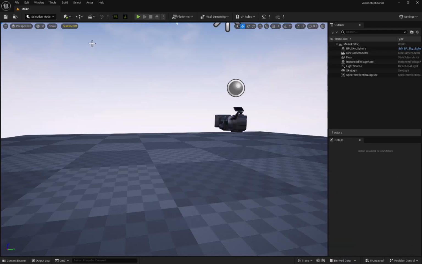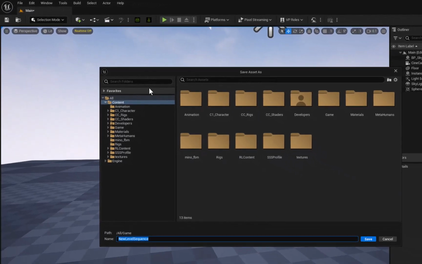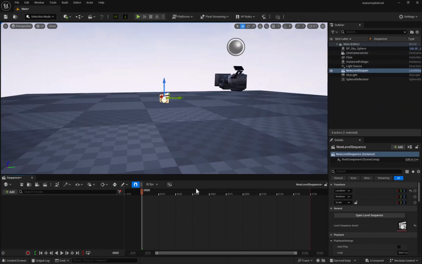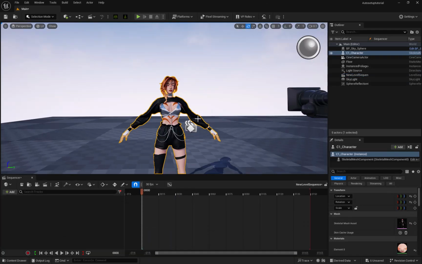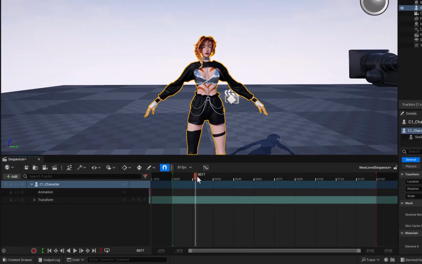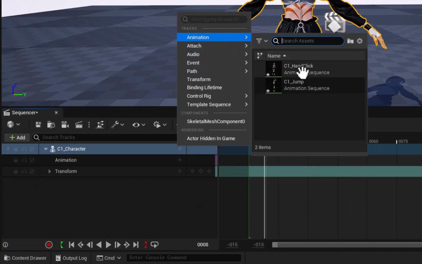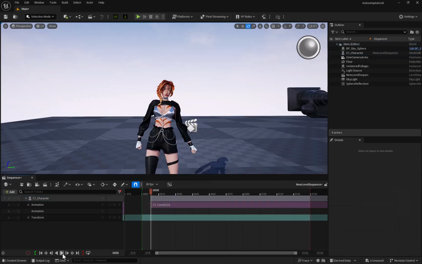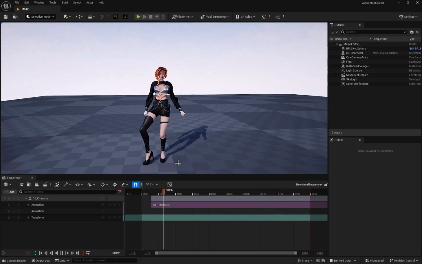We're ready to add everything to our timeline, aka the sequencer. So if you just go up to the clipboard and click on that and click on add level sequence and just give that a name, this will appear at the bottom of your screen. Go to the content drawer and drag your character's skeletal mesh into the scene. Once it's in the scene, in the outline on the top right, you can just drag that character into your sequencer. In the sequencer, press the plus button, which is your track button, and then from the pop-up, go over to animation and across, and you'll see all your animations for your character stored in here. You can just add them onto your character, which will add them into the sequencer for you to continue.